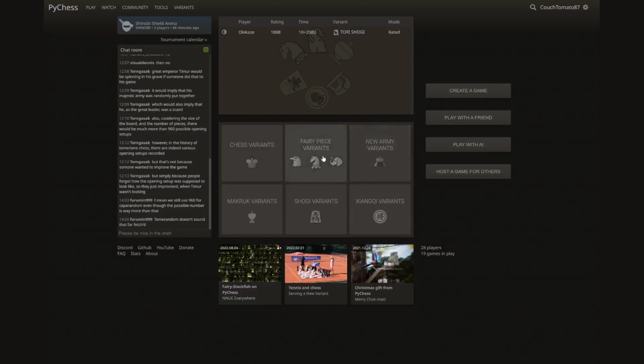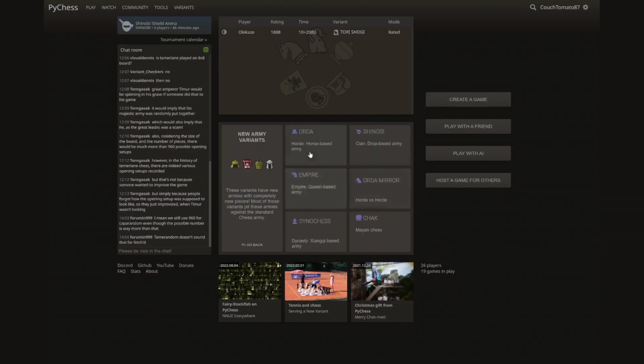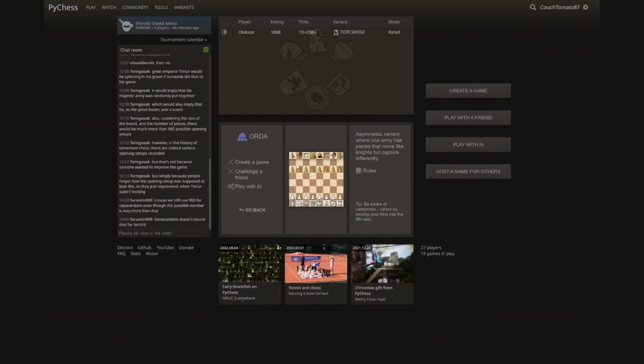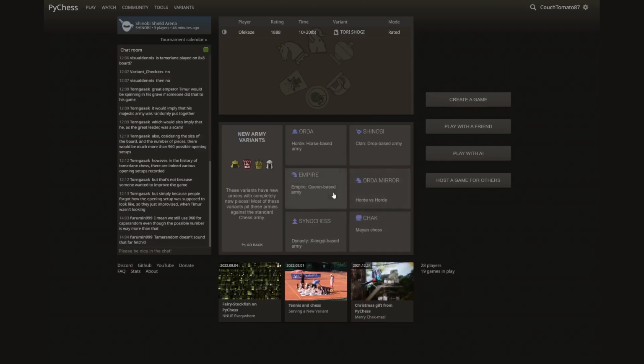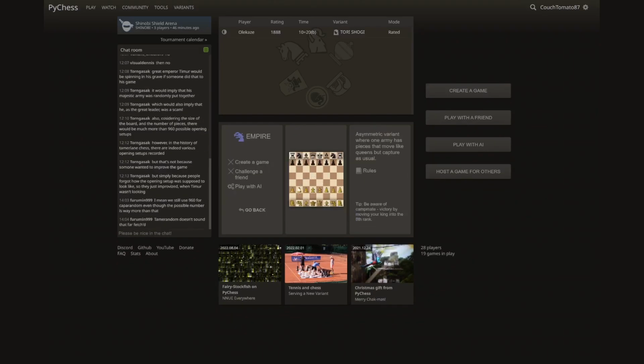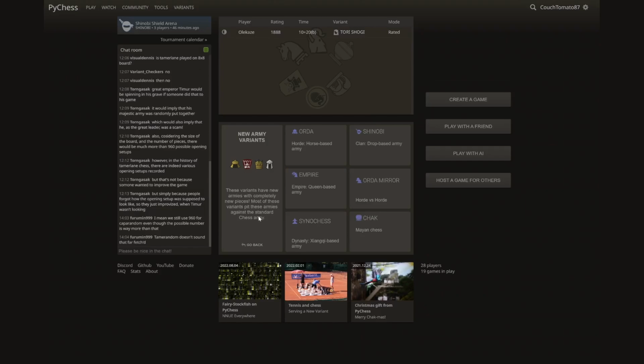And then finally, the more complex of these Western chess variants are ones that start with the original army, but the other player plays a completely different army. So for example, Orda chess, you have the standard chess army over here, but then they play against this Mongolian-inspired army over here. A lot of these variants are created by me, Couch Tomato. And so if you're looking for something quite different, you can try these out.